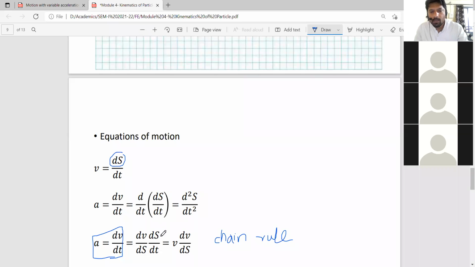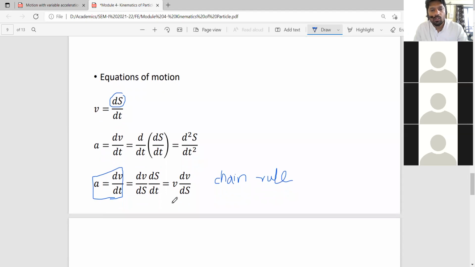So this ds upon dt, rate of change of distance with respect to time, is velocity. So acceleration can be rewritten as v dv upon ds in a new arrangement of different parameters. This is also a formula which is quite helpful to find out the acceleration.